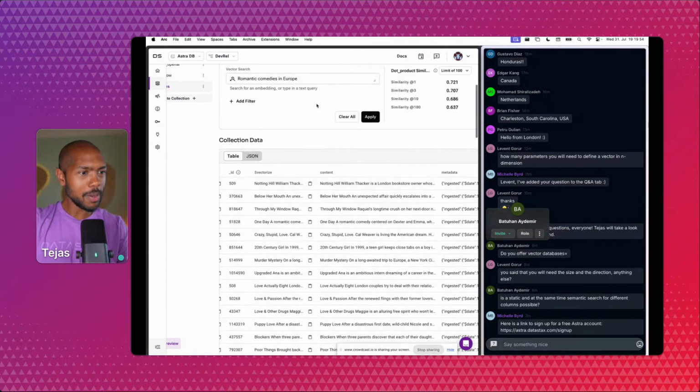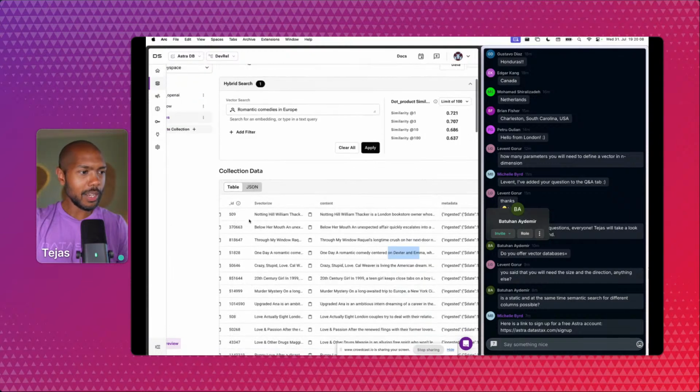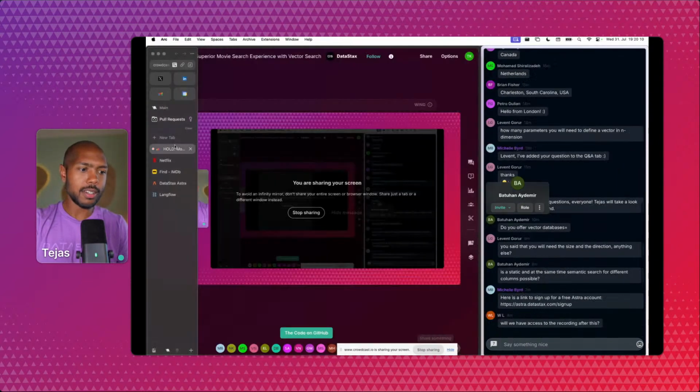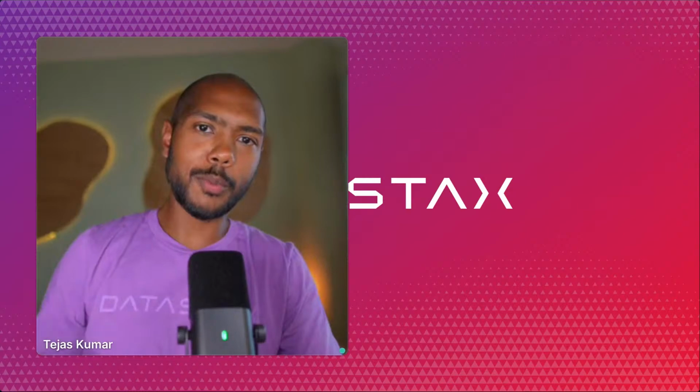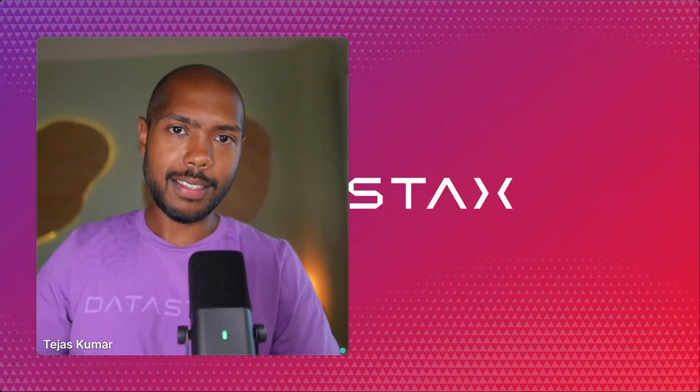Okay, so romantic comedies in Europe: Notting Hill, Below Her Mouth, Through My Window, a romantic comedy centered on Dexter. And okay, these look like they're in Europe. This looks great. So it's already working, but we're missing something really important. We're missing a way to actually use this in an application and create that superior experience we talked about. But from a data engineering perspective, this is the way.